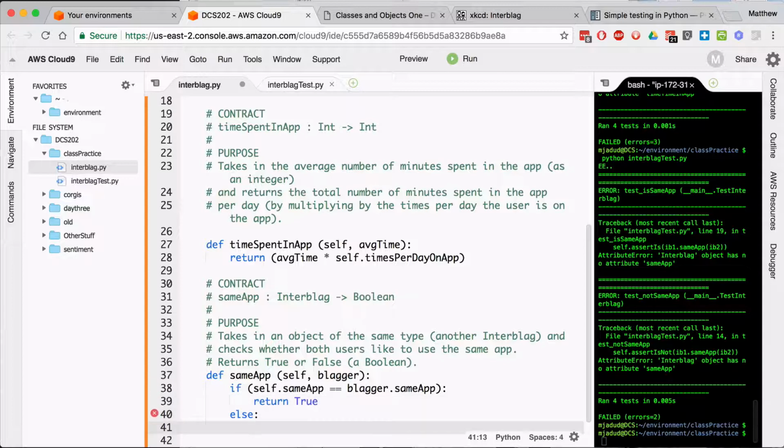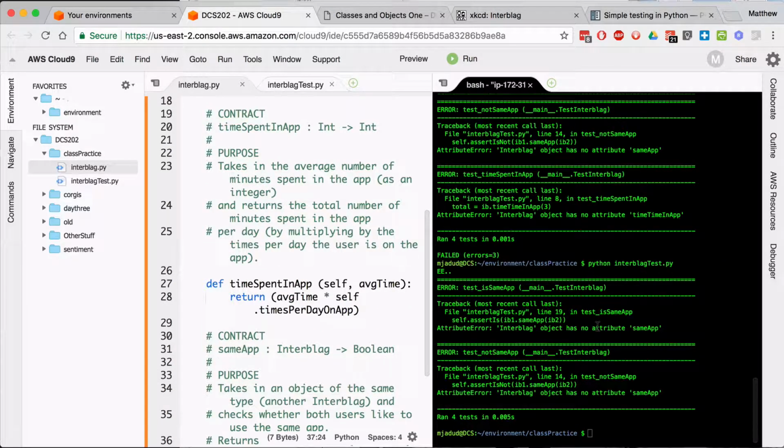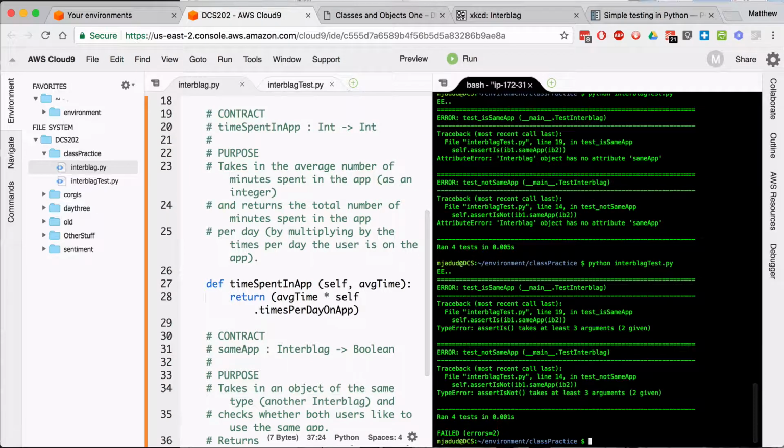Otherwise, I'll return false. That looks like a function. I'm asking, do I have the same favorite app as this other interweb user? If I wrote that correctly, I should be able to come over here to my terminal and rerun all the tests.